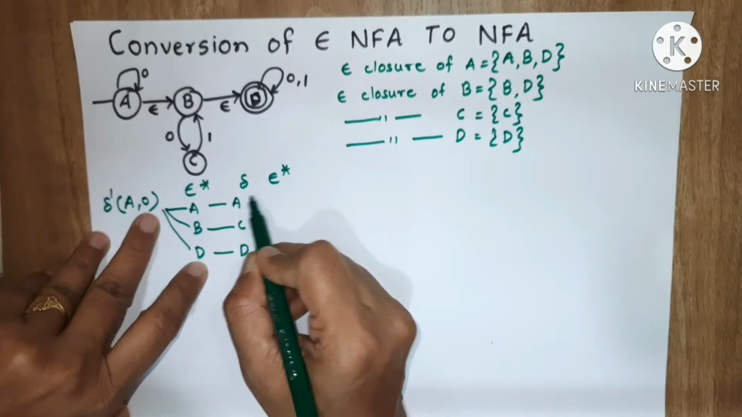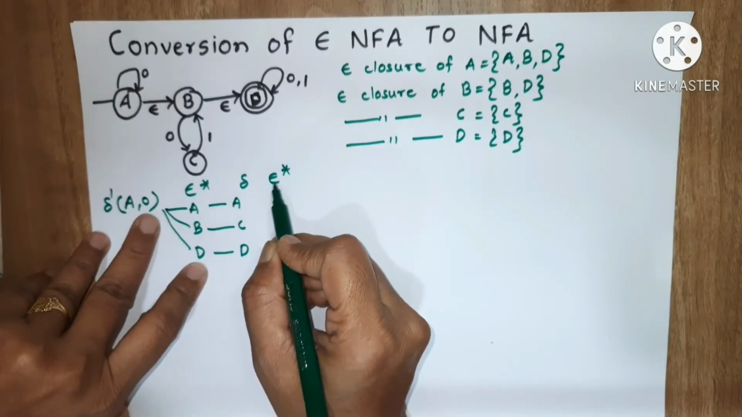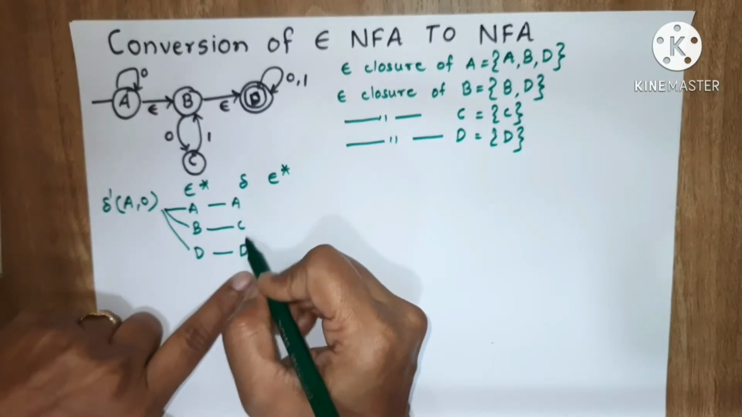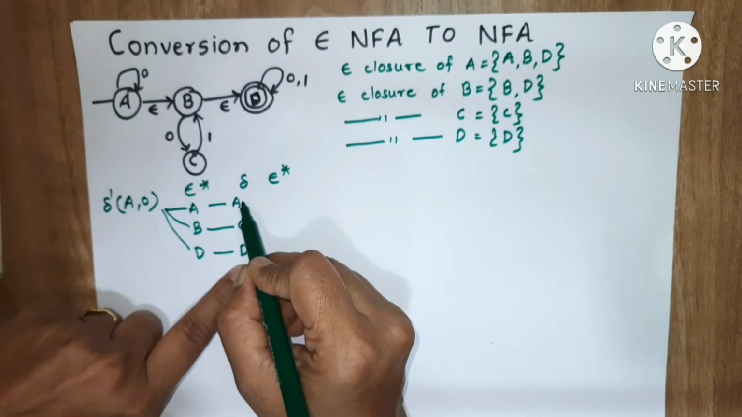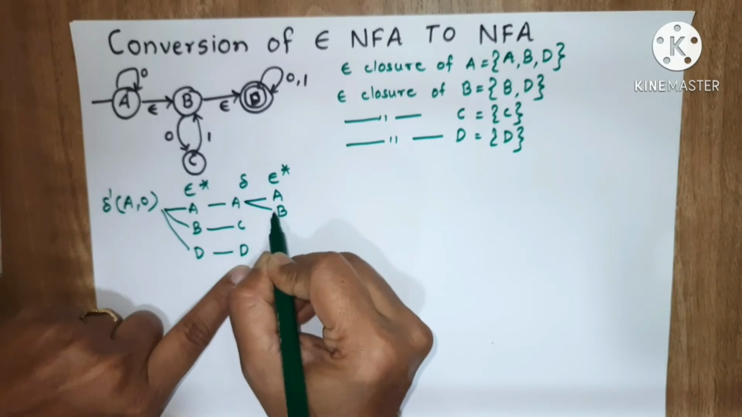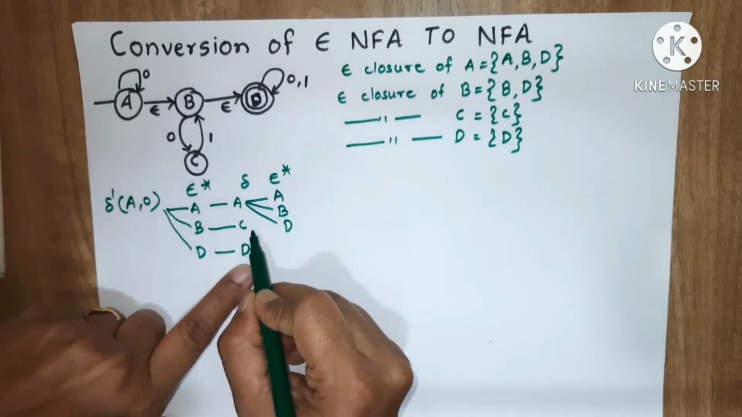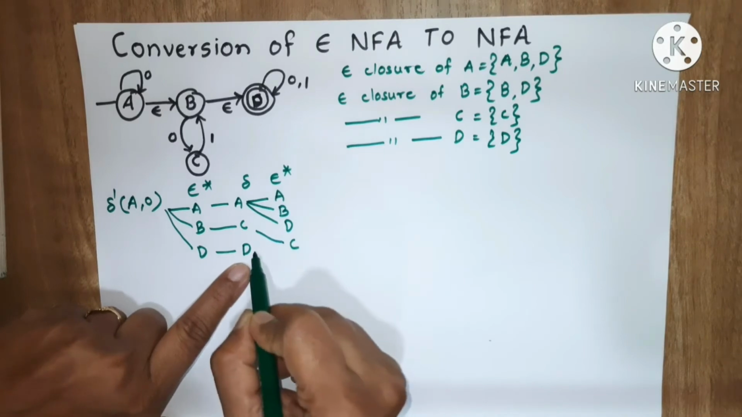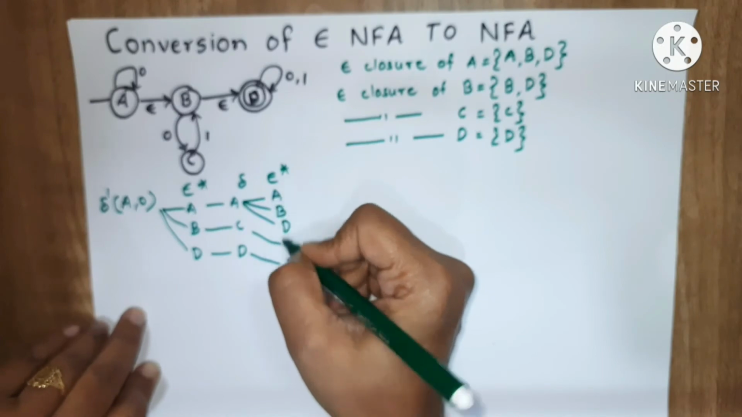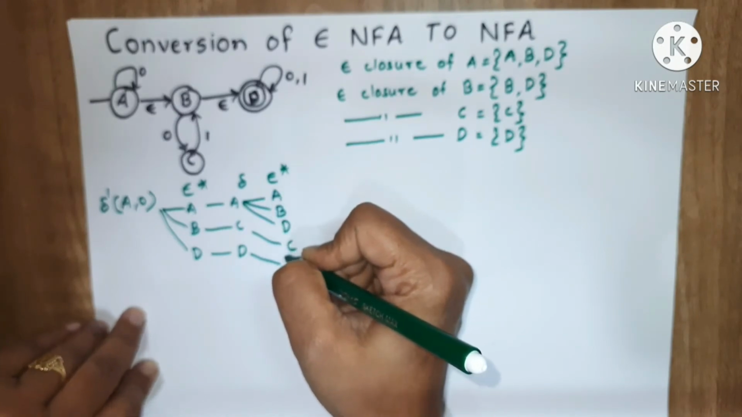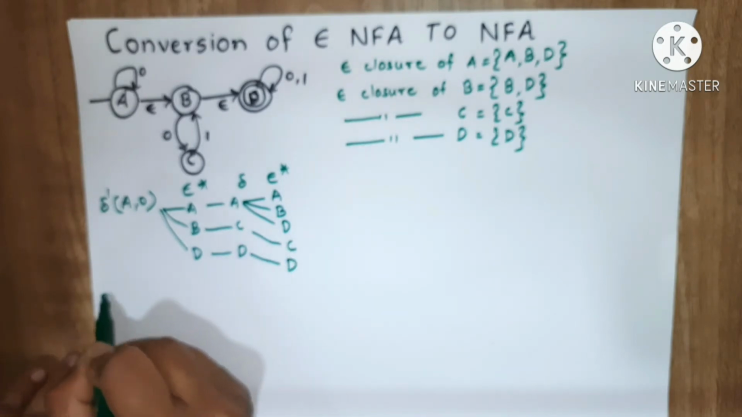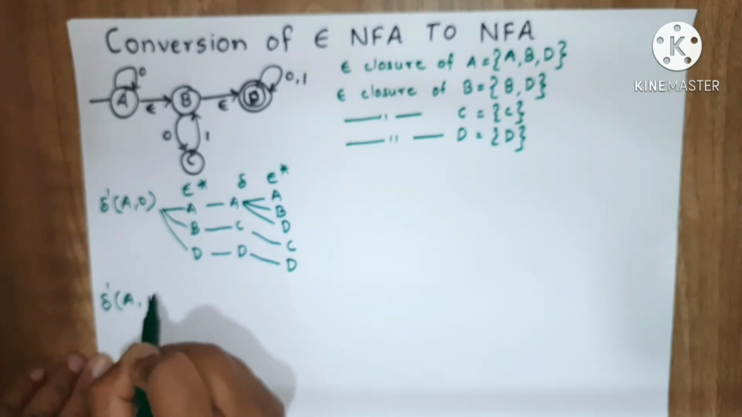Now next we have to find the epsilon closure again. Whatever states we are getting here, we find the epsilon closure of those states. Epsilon closure of A we have already found, that is A, B and D. Then epsilon closure of C is C only, and epsilon closure of D is D only. You have to take the union of these, and that is nothing but the transition of A on 0.